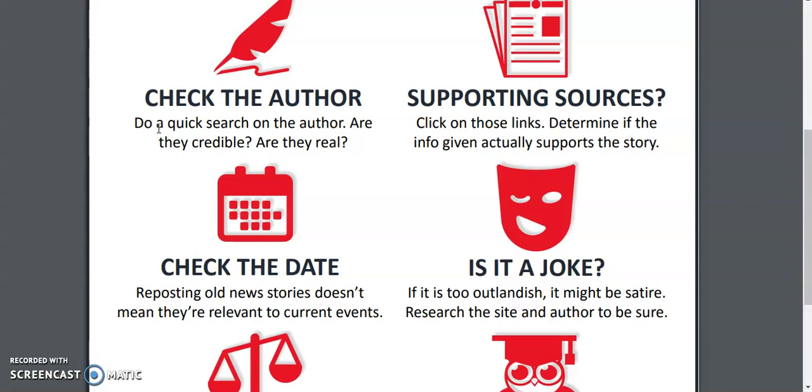But then not just if they're real, but why should you trust this person to speak on this topic? What authority do they have to speak to this issue? Do they have degrees in the field? Do they have experience working in this subject area? So that's really some of the things you want to think about to determine, should you trust this source?